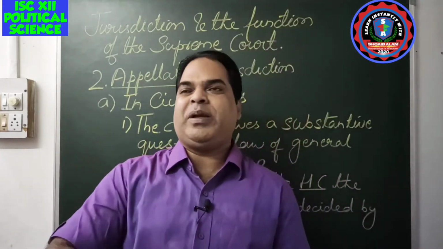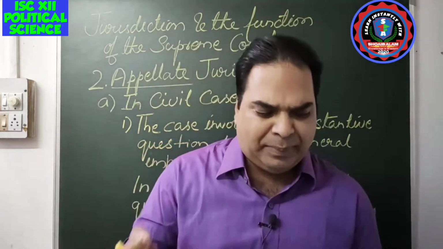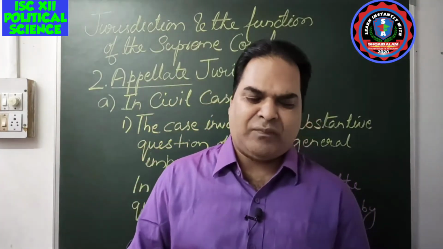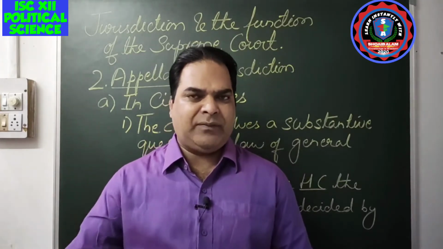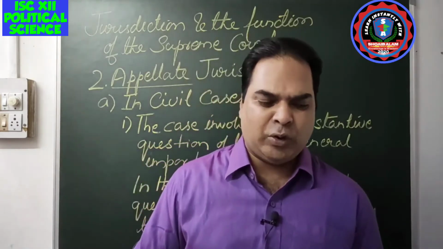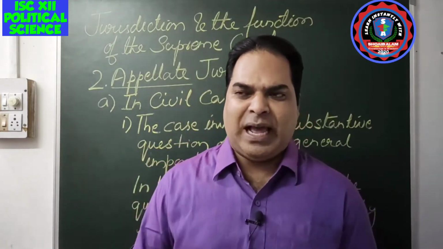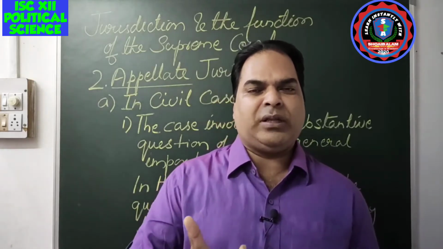The Supreme Court can hear an appeal against any decision of the state high court. The judgment has already been passed by the high court, but if you are not satisfied, then you can go to the Supreme Court in the form of appeal.